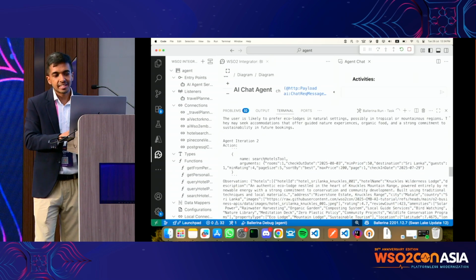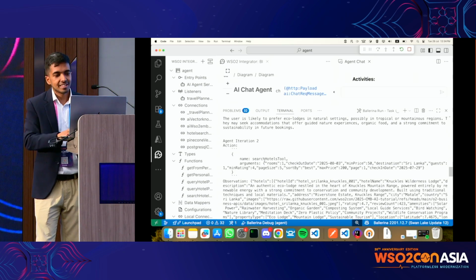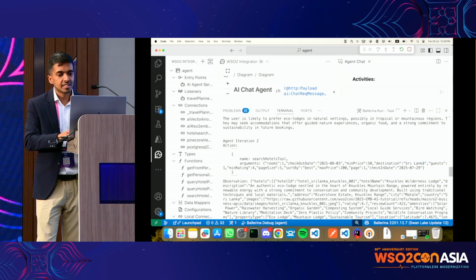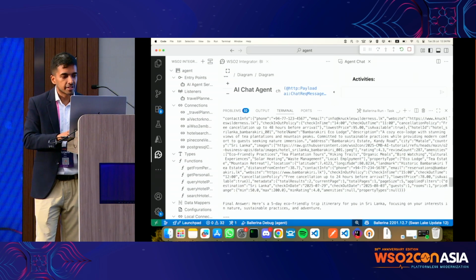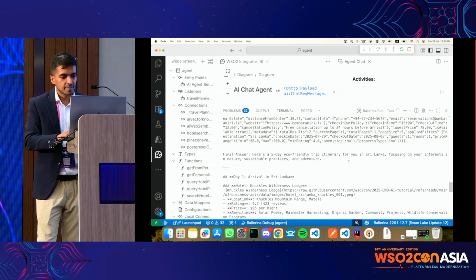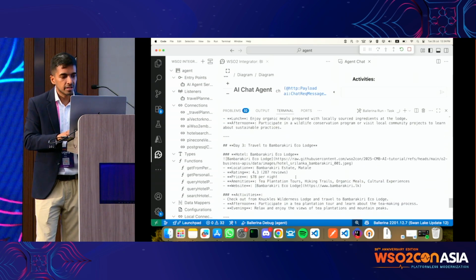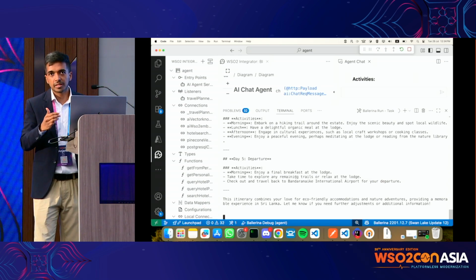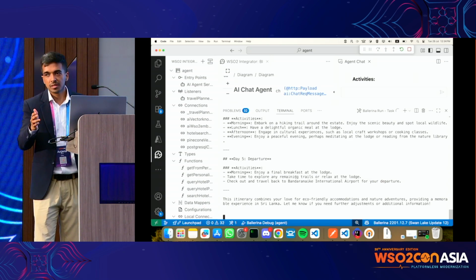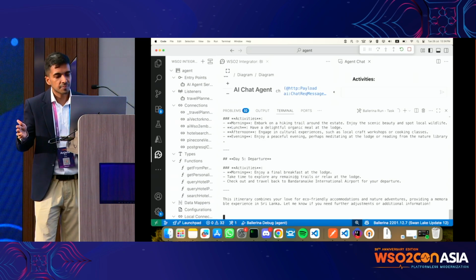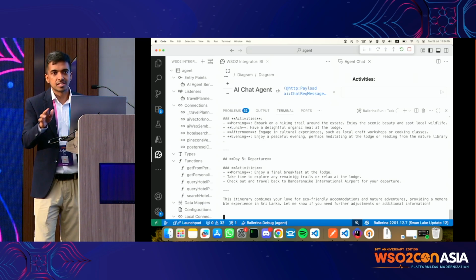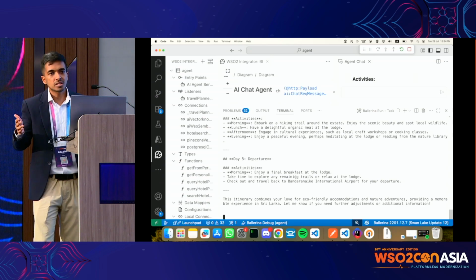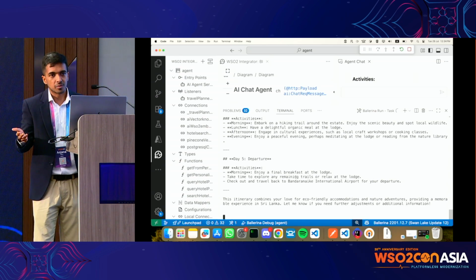And then it knew it needs to search the hotels that are available, and it did that. And see the parameters from the personalized profile. It inferred that it needs to go to Sri Lanka, and everything like that. And then after that, it got the available hotels, and only then it gave the trip plan, right? So in our complete implementation, we have the ability to check availability as separate tools, and booking to perform the bookings as well. But you covered the gist. So it's about adding more and more tools to add more capability.